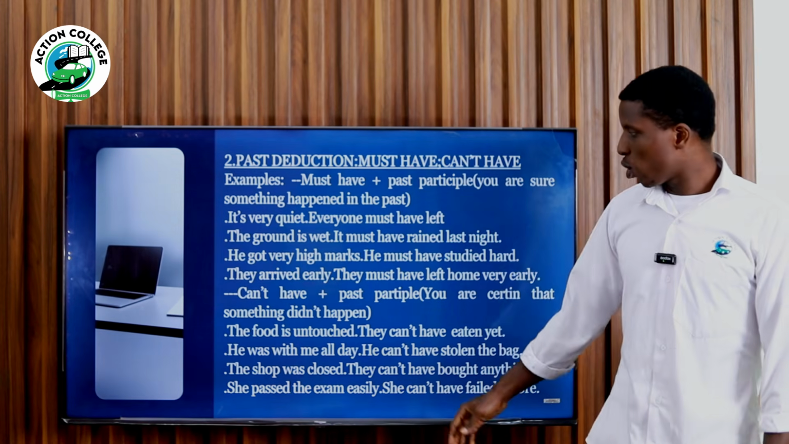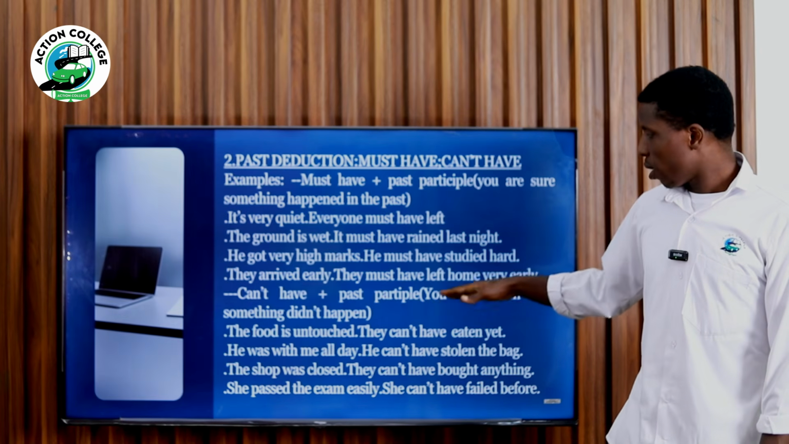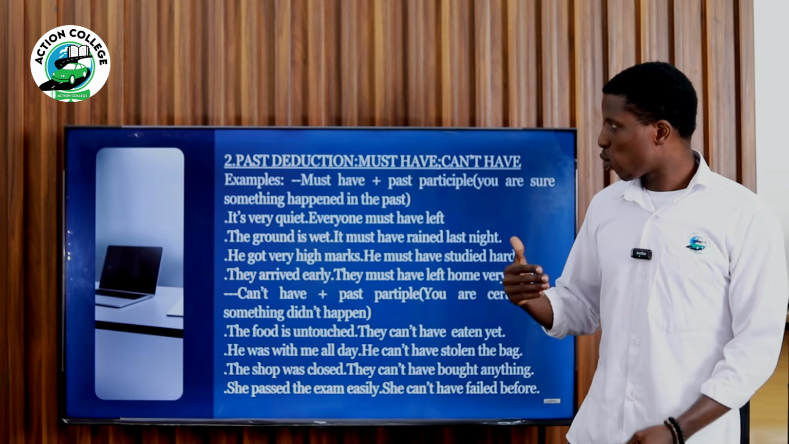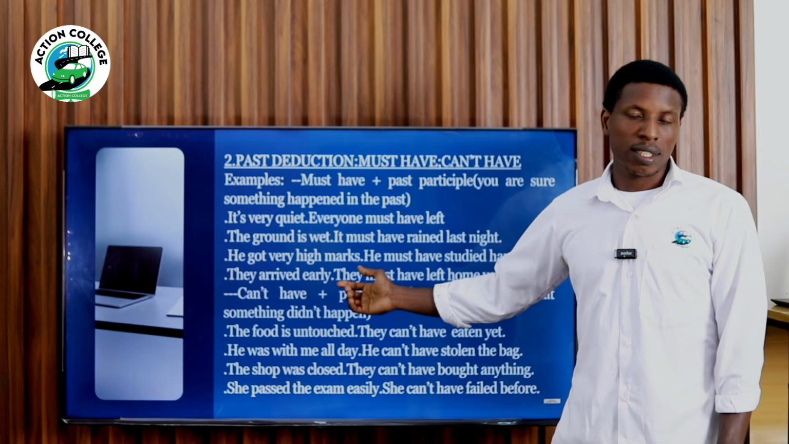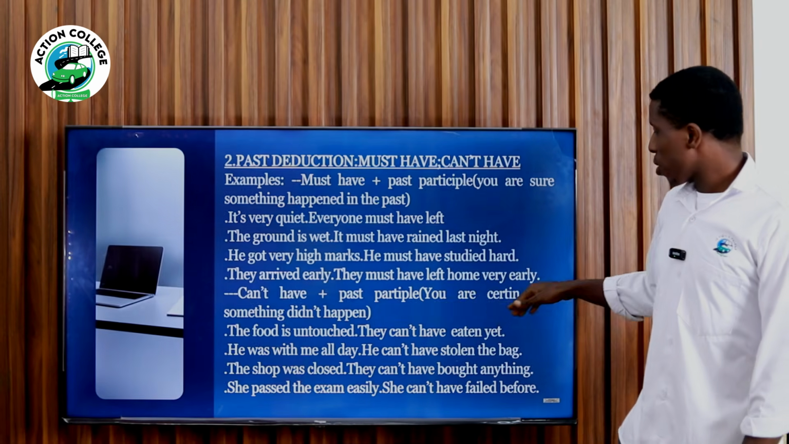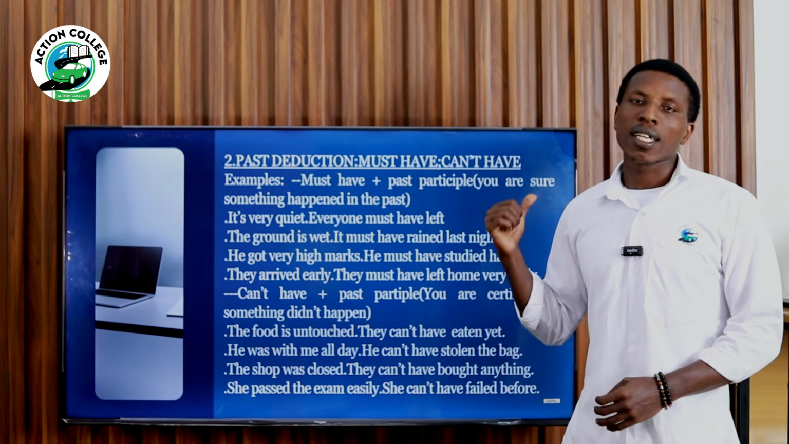And then let's go to can't have plus past participle, also for past deduction. Here we talk about impossibility in the past. So you are certain that something didn't happen in the past.